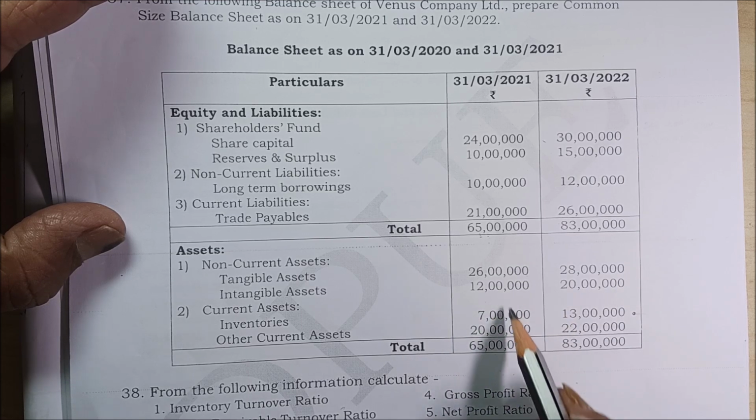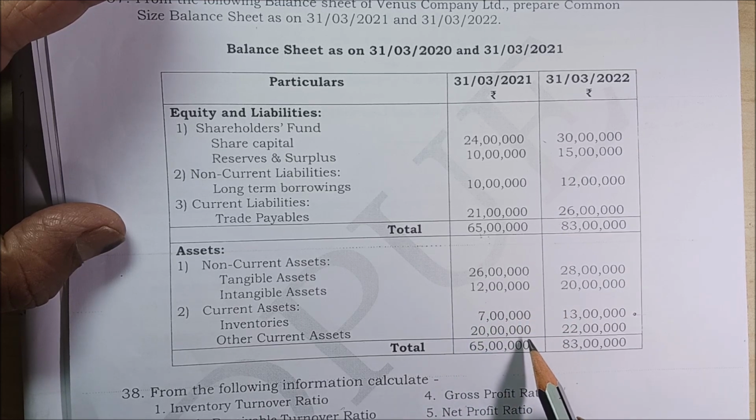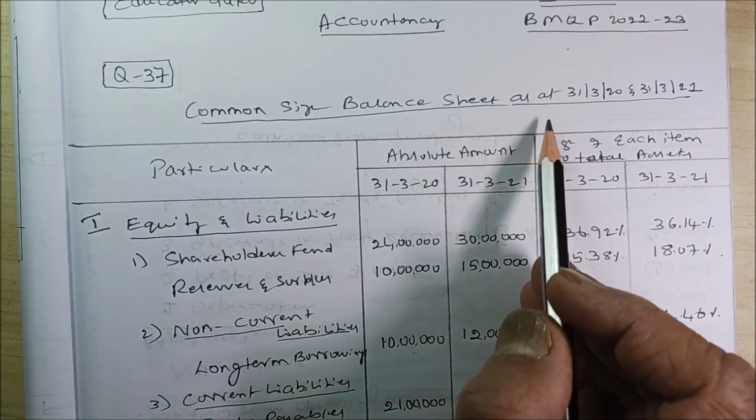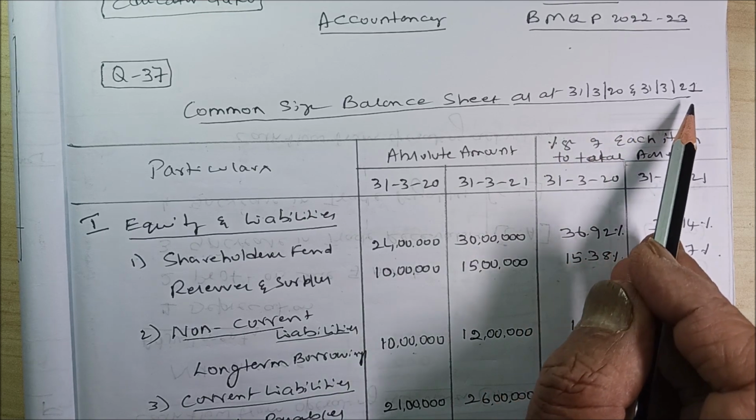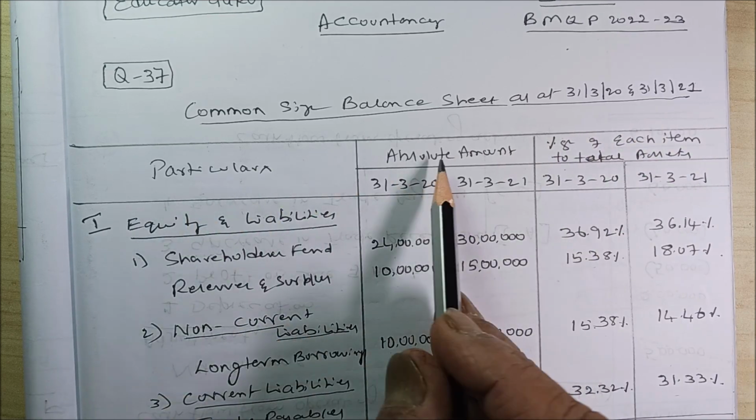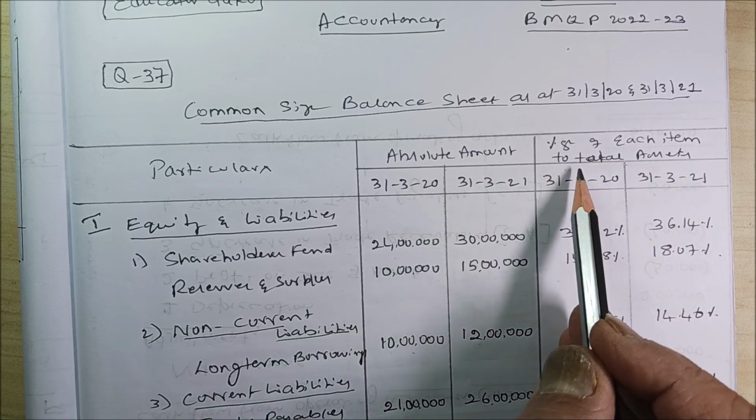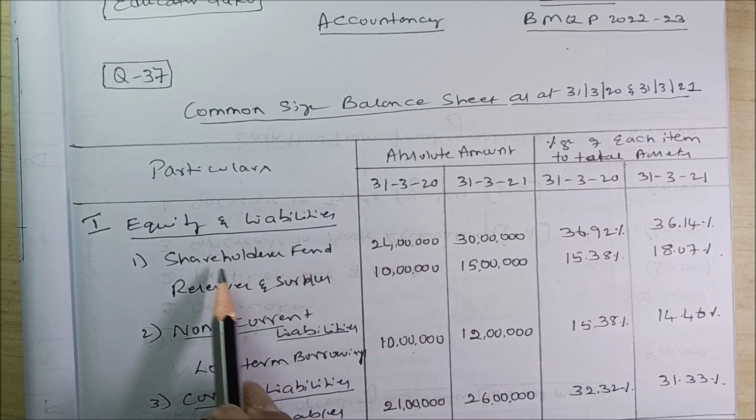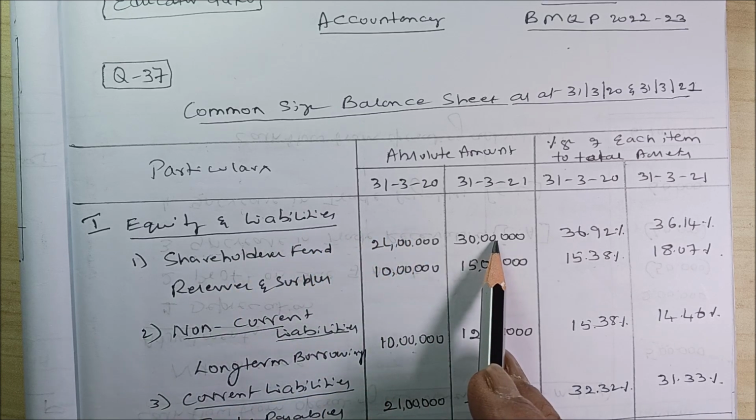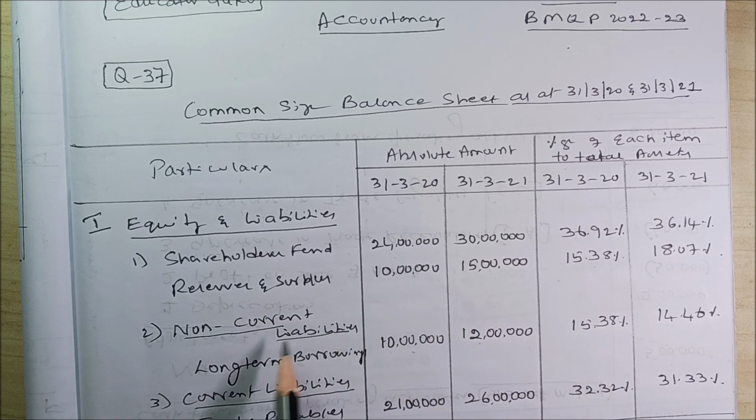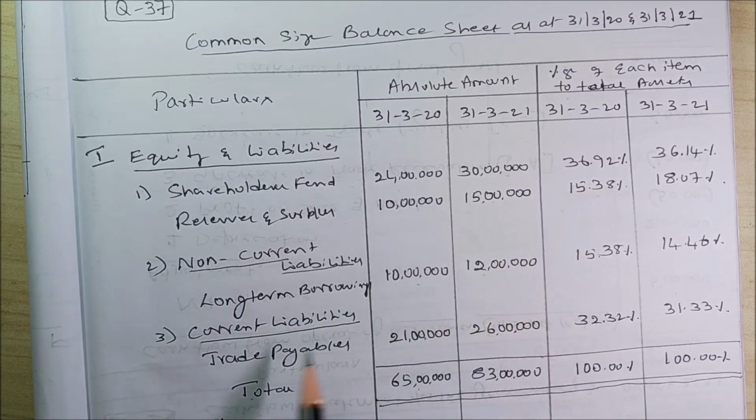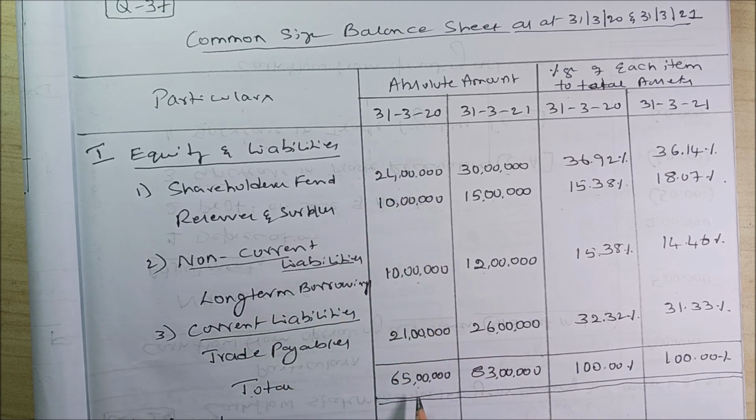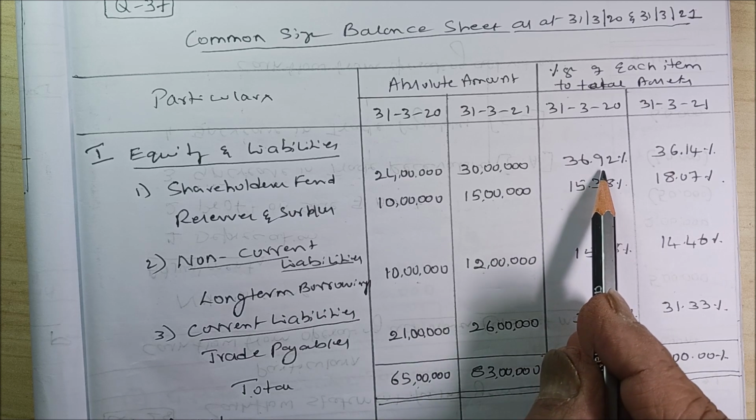In the similar fashion, we do the same thing for the assets also. So let us see here. Common size balance sheet as at 31/3/21 and 31/3/22. Particulars, absolute amount, percentage of each item to total assets. Number 1, equity and liabilities. Share capital 24 lakhs, 30 lakhs; reserves 10 lakhs, 15 lakhs; non-current 10 lakhs, then 12 lakhs; current liabilities 21 lakhs, 26 lakhs. Then what I have done: 24 lakhs divided by 65 lakhs comes to 36.92.